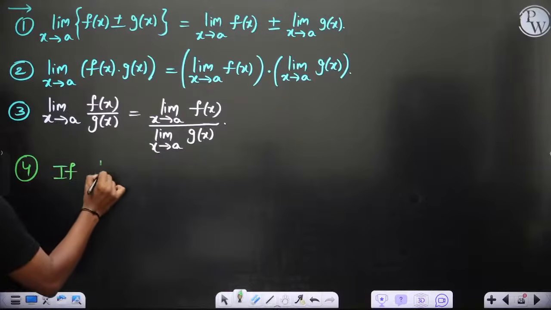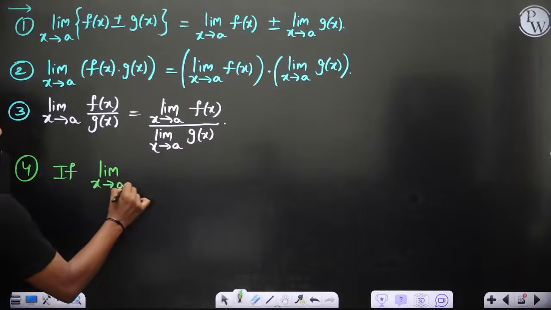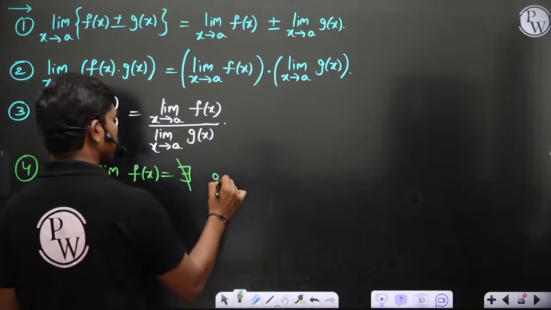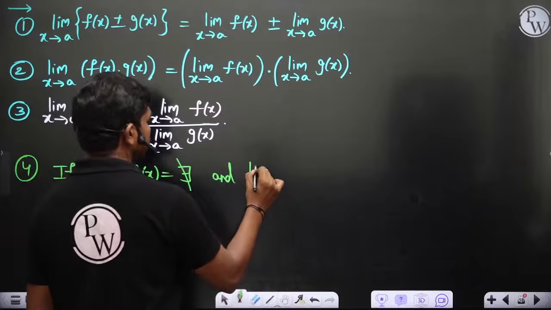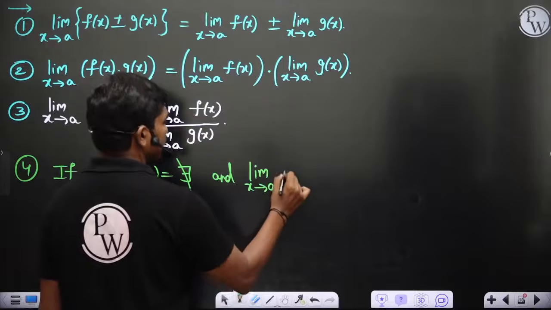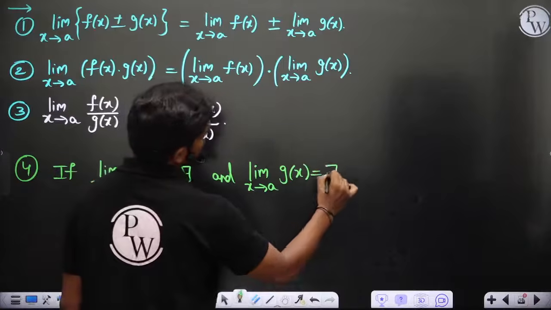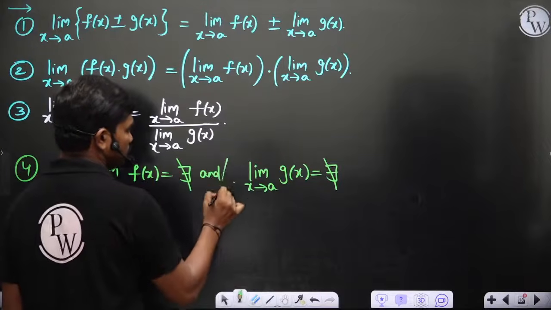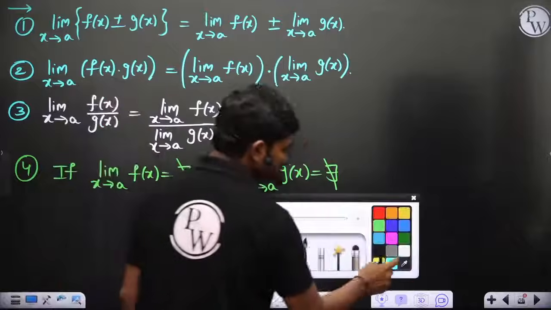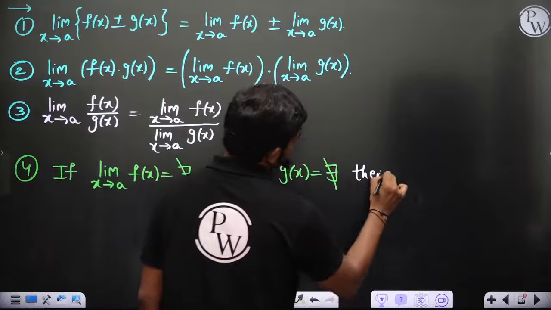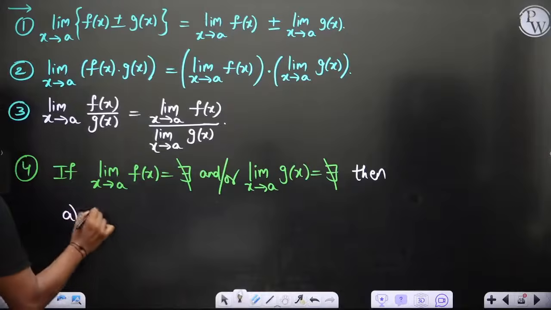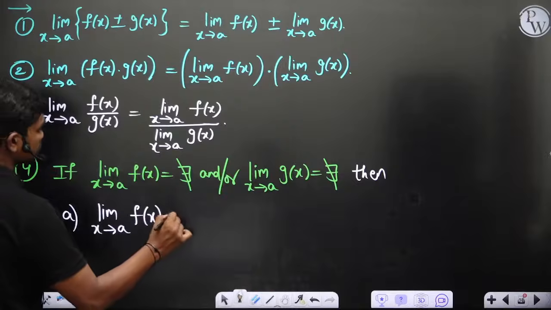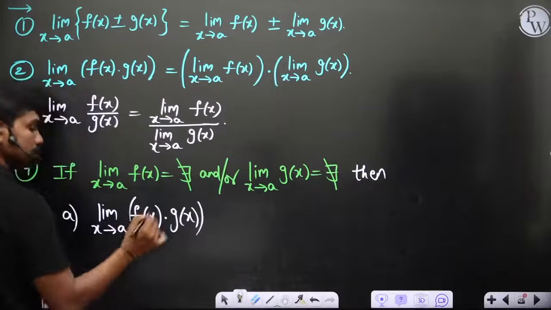If limit x tends to a, f of x does not exist, and limit x tends to a, g of x does not exist. Okay, maybe, or you can say "and" or "or", if this does not exist, then the first point is: limit x tends to a, f of x into g of x may exist. This product may exist.